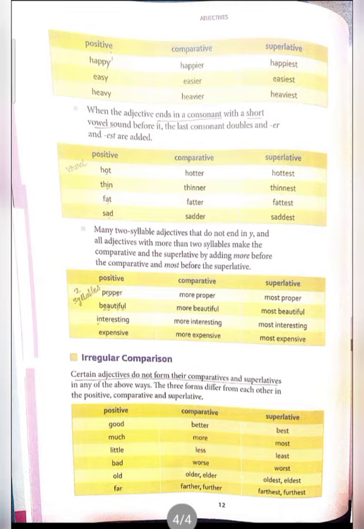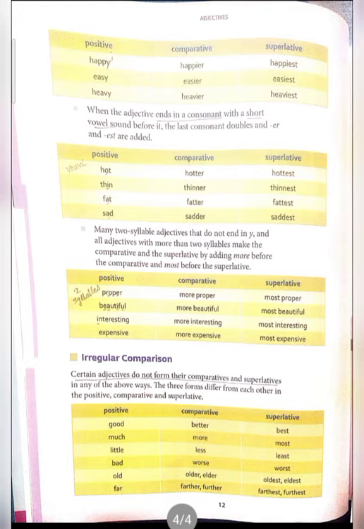So while writing the comparative, we have dropped the y and written I-E-R, easier. Superlative, easiest, I-E-S-T. So remember it: whenever any adjective ends in y, drop the y, write I there, and as usual in comparative and superlative, use er and est respectively. Now let's learn the second rule.